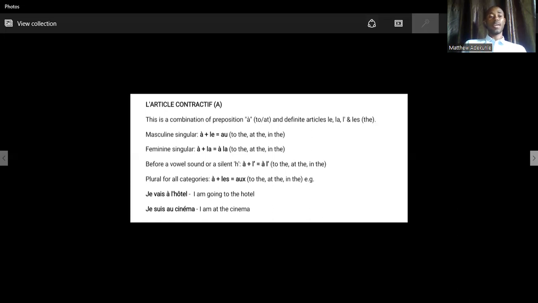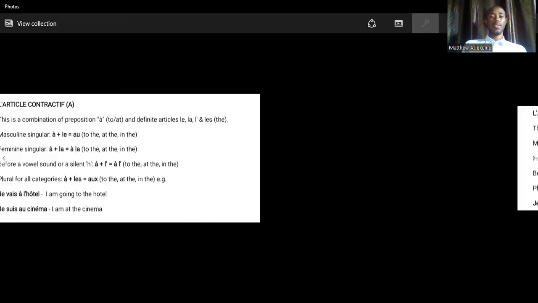Now, for example, I gave an example there. Je vais à l'hôtel. I'm going to the hotel. Je suis au cinéma. I'm at the cinema. But if it is, I am going to the cinema, je vais au cinéma. Do you see that? Let's take that again. Je suis au cinéma. I am at the cinema. Now, je vais au cinéma. I am going to the cinema.